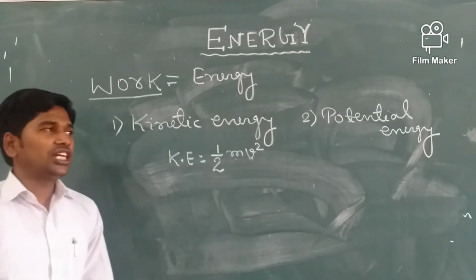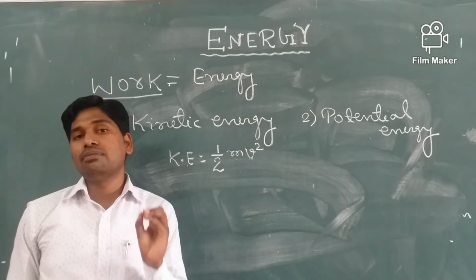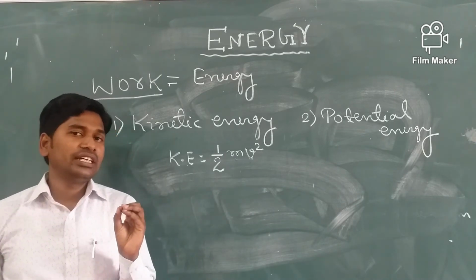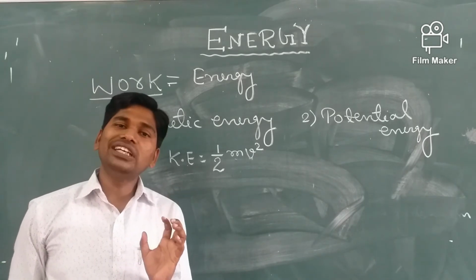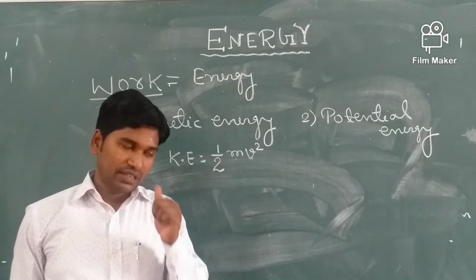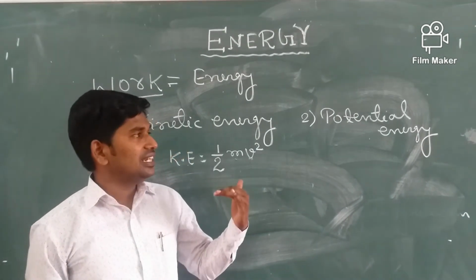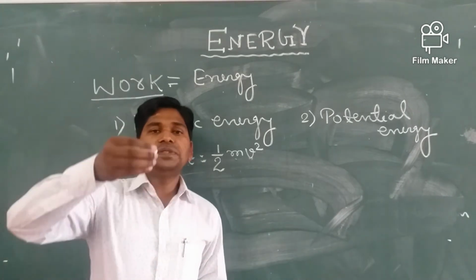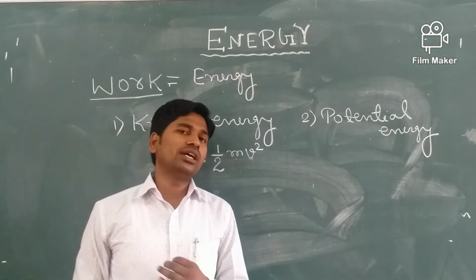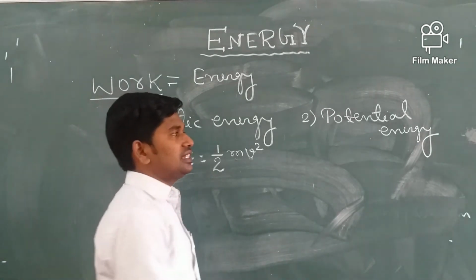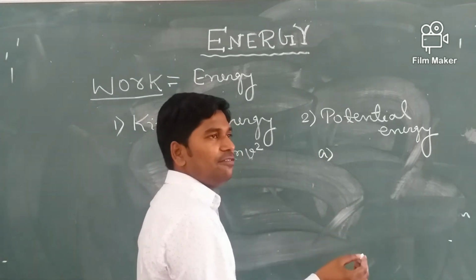Next one, potential energy. Potential energy is the energy possessed by a body by virtue of its position and configuration. Configuration means shape and size. Like this, potential energy, like an object kept at a certain height, possesses potential energy. To understand more about potential energy, let us first see the types of potential energy. Potential energy can be of three types.